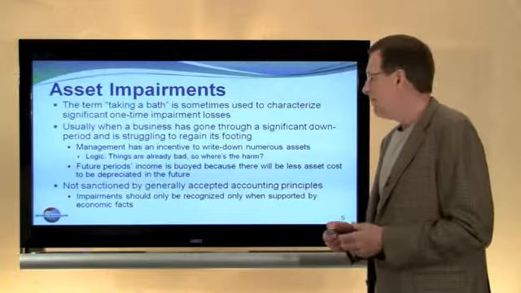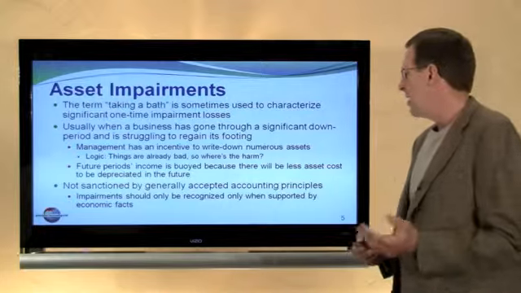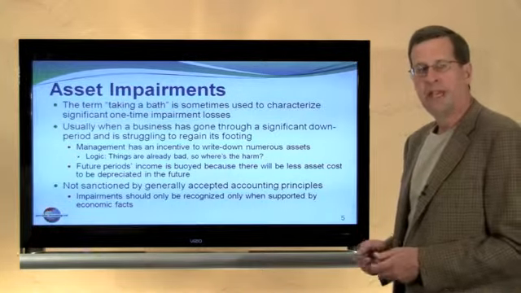We default in GAAP to the impairment test that I've just discussed, and impairment should generally be recognized only when supported by the underlying economic facts.